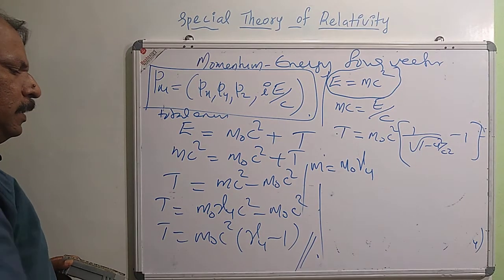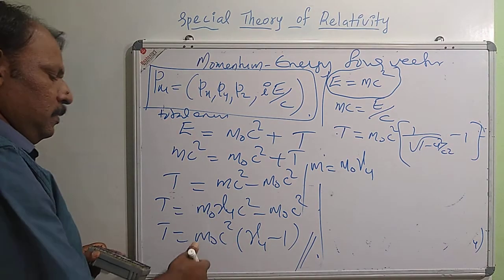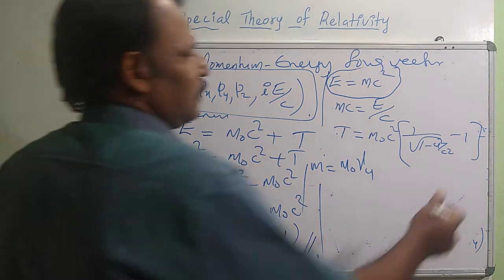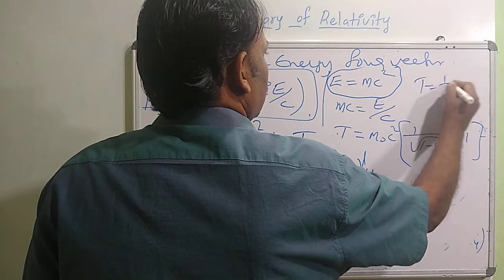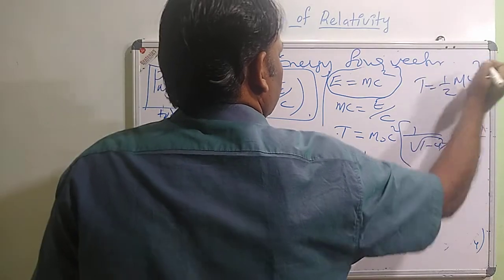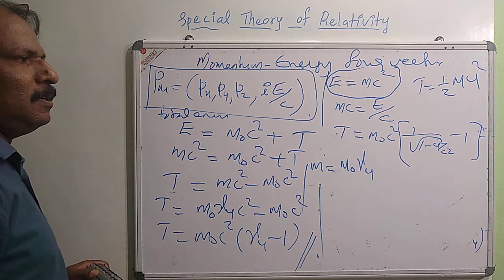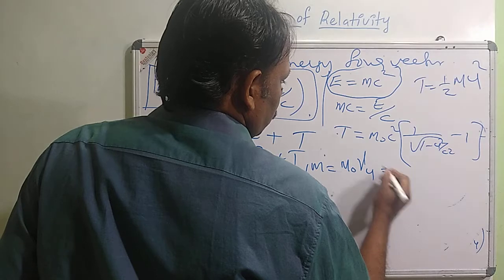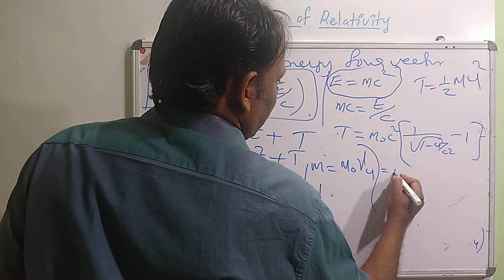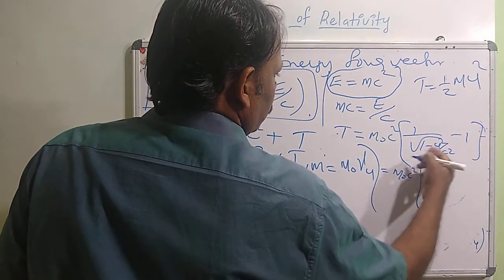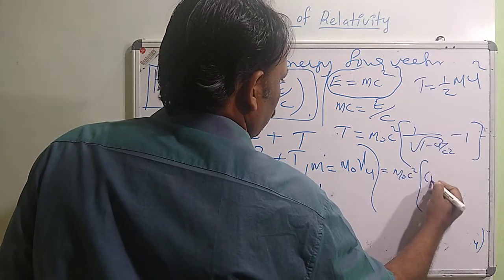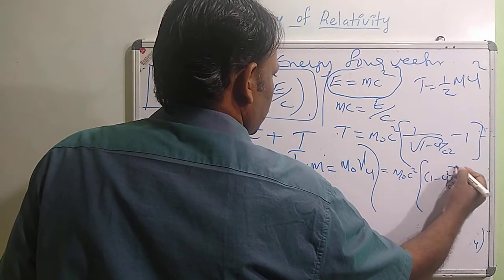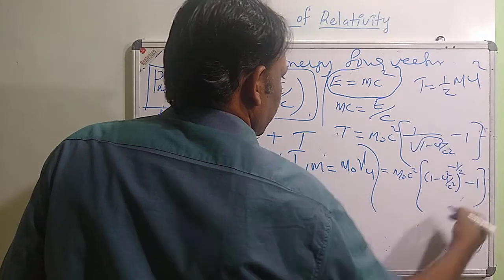We can show that in the non-relativistic limit, this gives the expression for kinetic energy in the classical case, that is T equal to half m u square, when velocity is much less than the velocity of light. So in the non-relativistic case, m0 c square into the term, taking it to the numerator, 1 minus u square by c square, the whole raised to minus 1 by 2, minus 1.